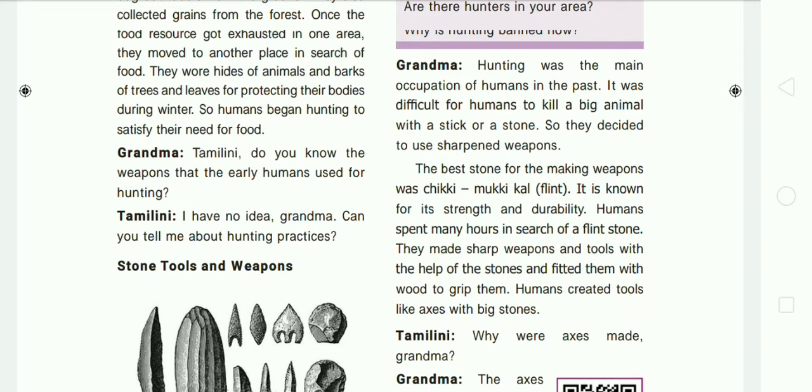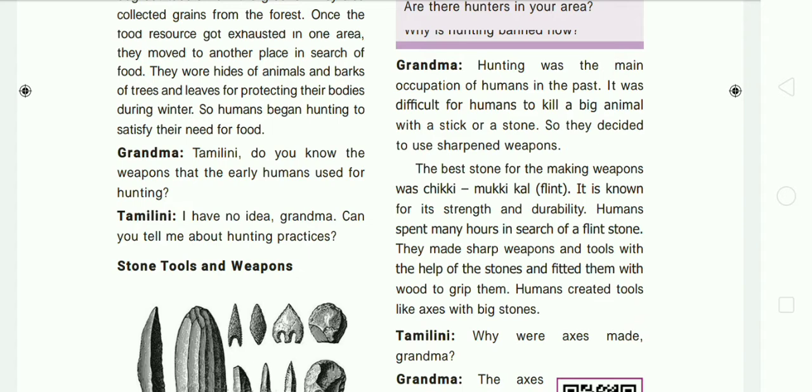The best stone for making weapons was flint. Do you know what is meant by flint? Flint is Chikimukki kal. Chikimukki kal is known as flint. They used this Chikimukki kal for making weapons. It is known for its strength and durability. That flint is very strong and has durability, that is, it is long lasting.